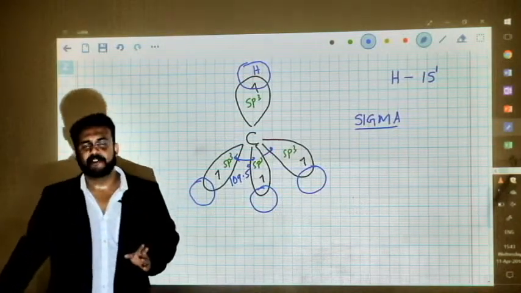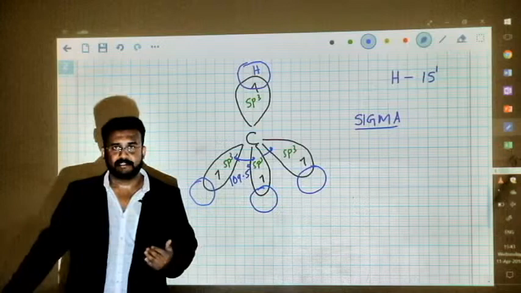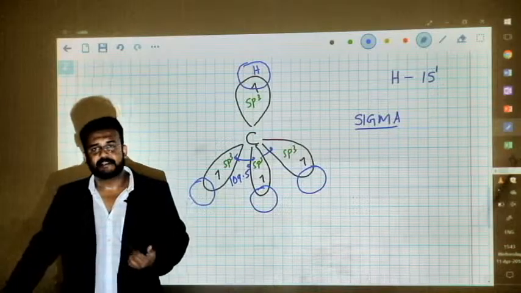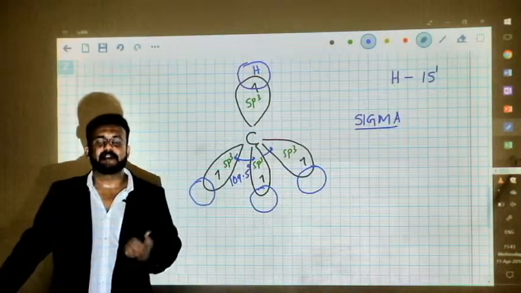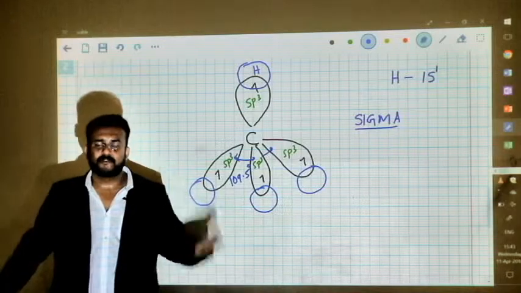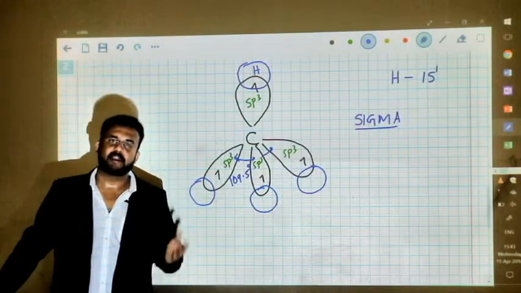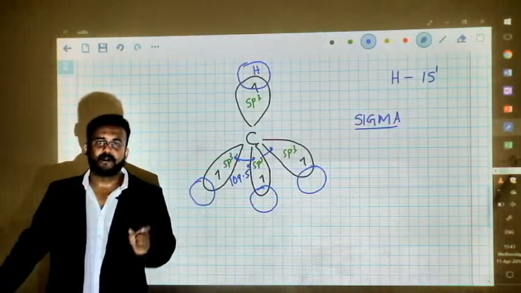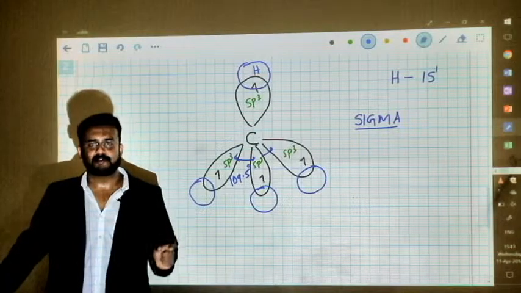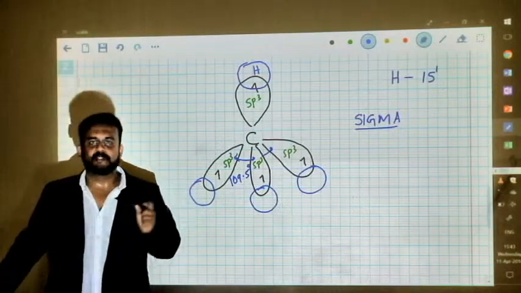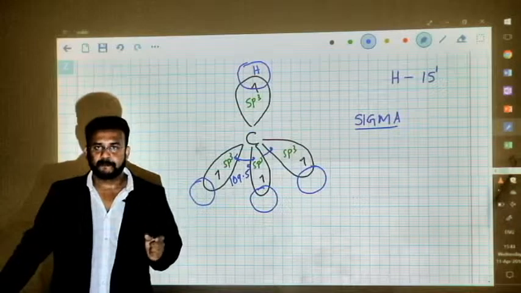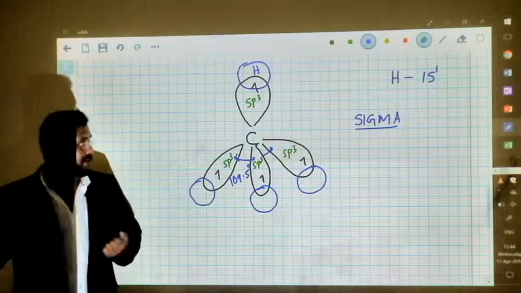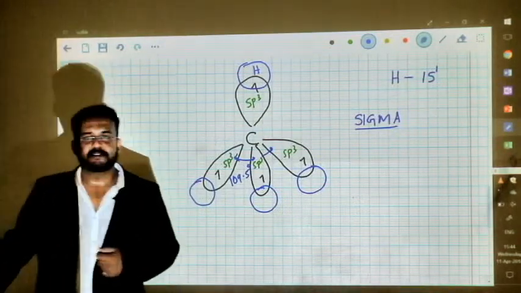And please make sure that whenever you study hybridization, you remember these points, like why hybridization happens, what the cause of hybridization is, and during hybridization, one should understand that the atomic orbitals that participate in hybridization, let's say I have 4 of them participating in hybridization, then I'll have 4 hybrid orbitals. If I have 3 of them participating, then I'll have 3 hybrid orbitals. So always the number of atomic orbitals that take part in hybridization is equal to the number of hybrid orbitals formed. So I hope you are clear with the hybridization of the methane molecule, and please remember this important concept.